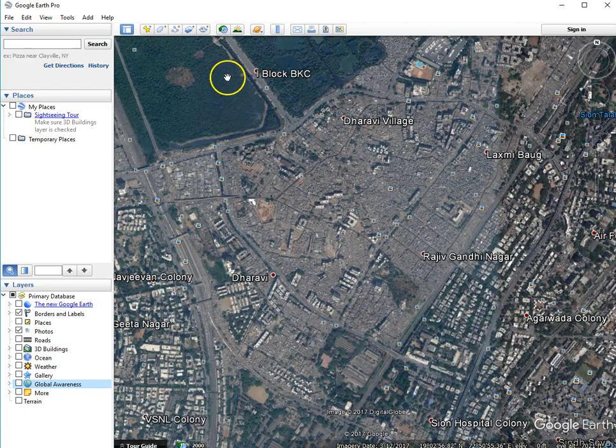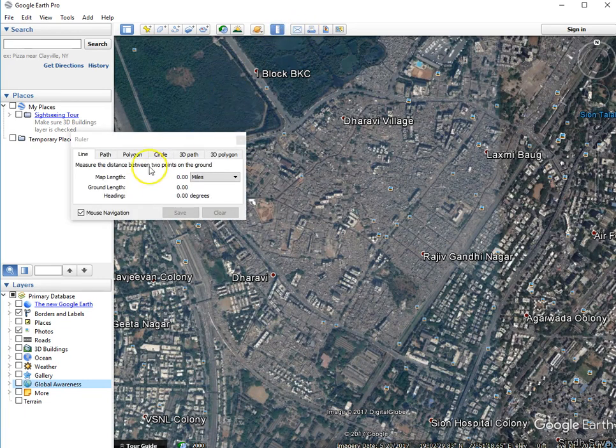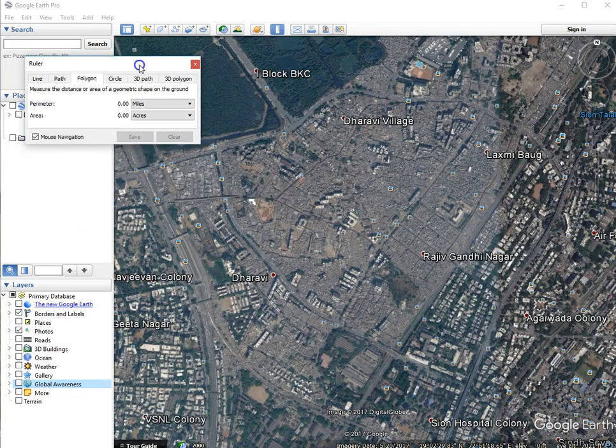The first thing that you want to do is go to the measurement tool. What you're going to be measuring first is the polygon size, and you're going to be looking at the polygon area in either acres or hectares. I'm going to keep it as acres right now. In order to do that, you have to outline the area of the slum that you are going to be looking at. You do this by making a polygon outline around it, by clicking points that form a polygon around the entire area.